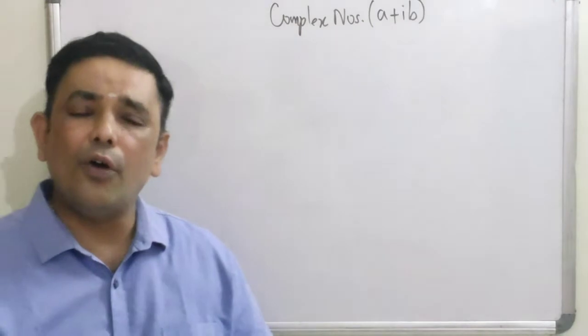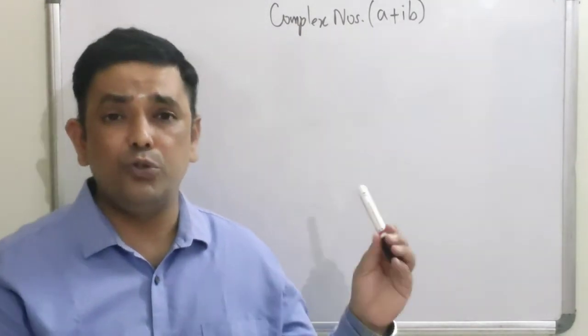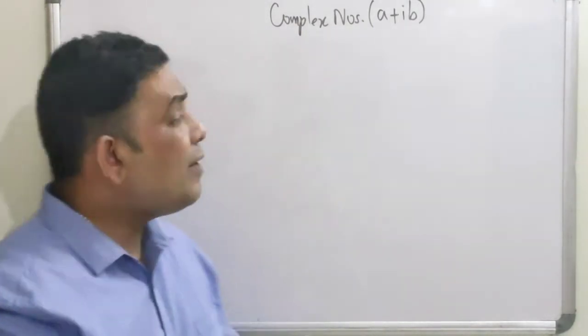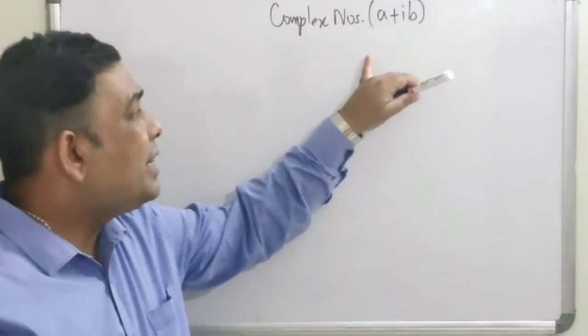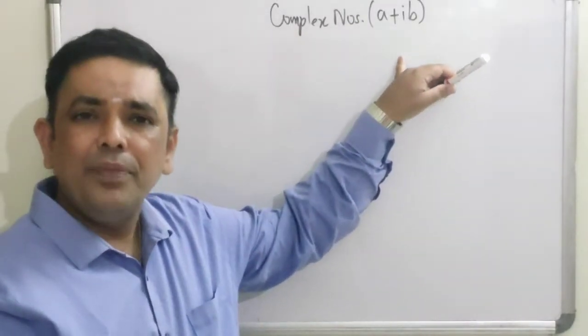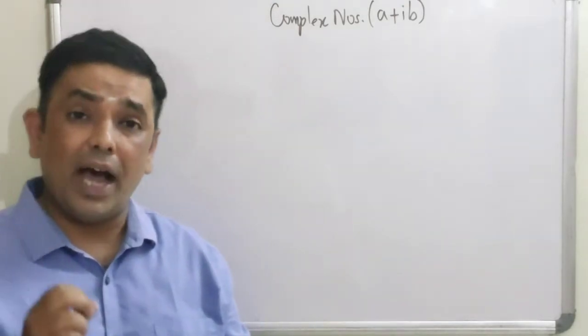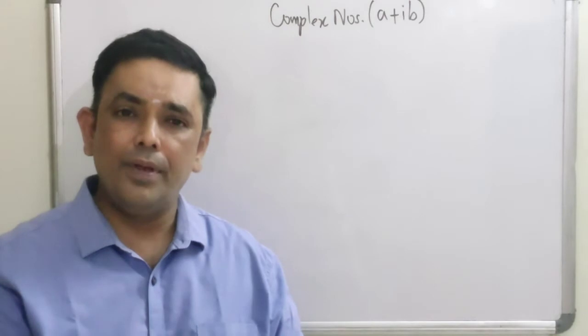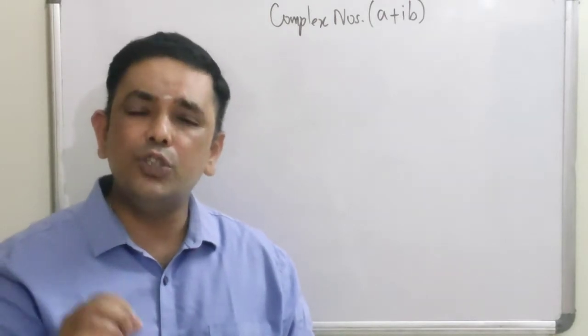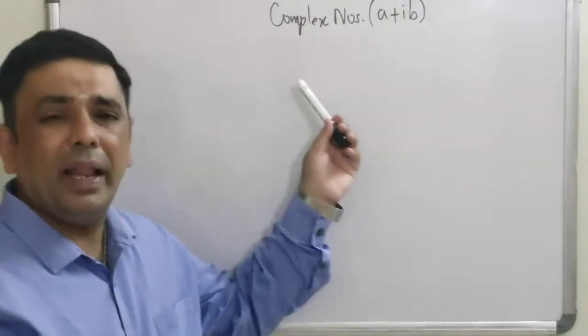I'm sure all of you have been introduced to this earlier. Any number which can be written in the form of a plus ib, where there is a real part a and an imaginary part ib, is what is called a complex number. And every number in this world is actually complex in nature.